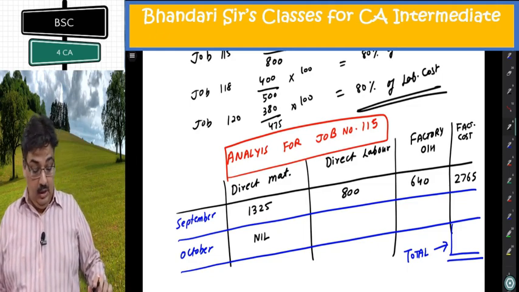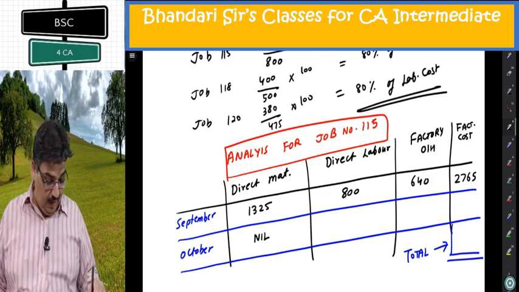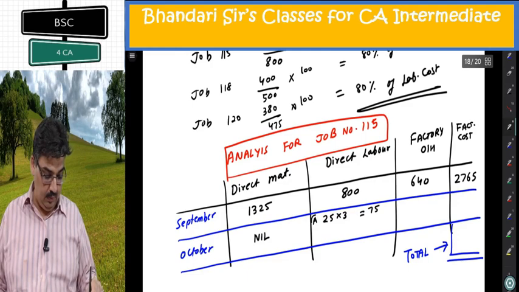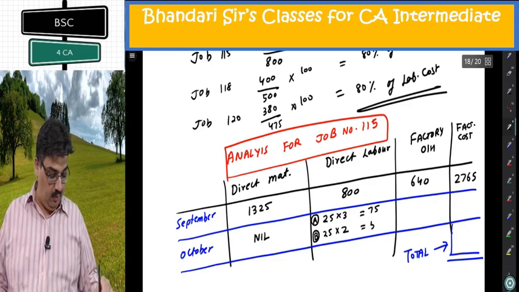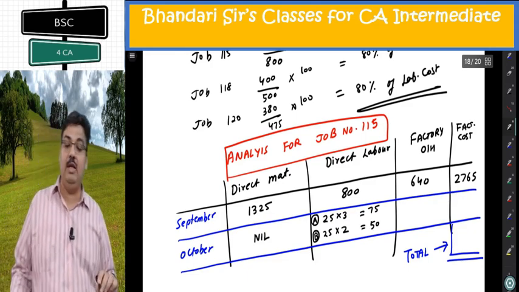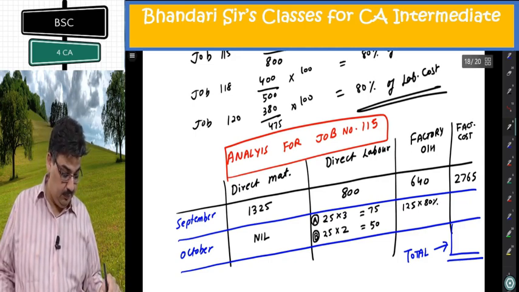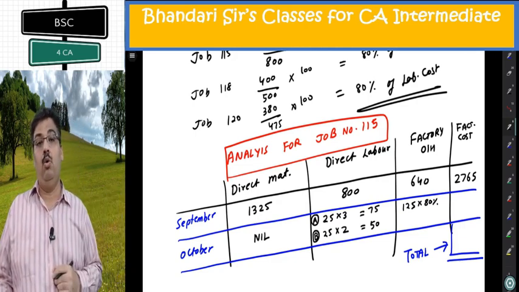Labor hours, 25 in shop A, 25 in shop B. So 25 into 3, 75 in shop A, and 25 into 2 in shop B, 50 there. 125 is the total labor cost here. Now 125 into 80% should be factory overhead as per the working note I have made for overhead absorption rate.